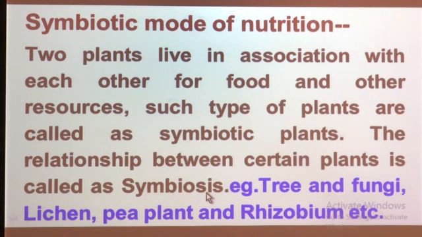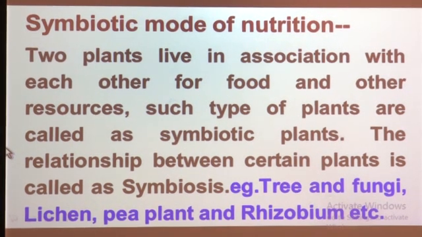Some examples are given here: tree and fungi. Any tree and fungi. These two living organisms or two types of plants are living in association, and they are dependent on each other for food and other resources.